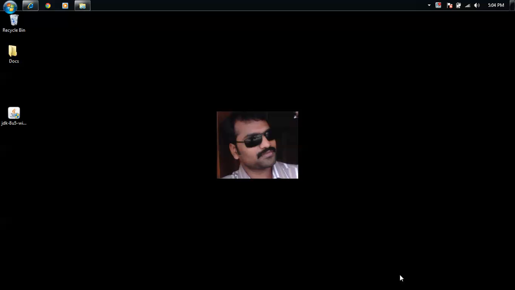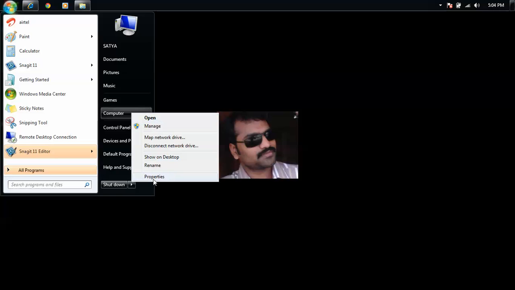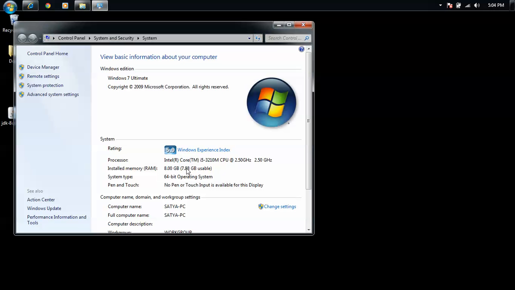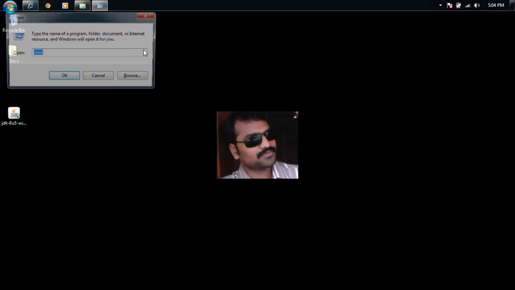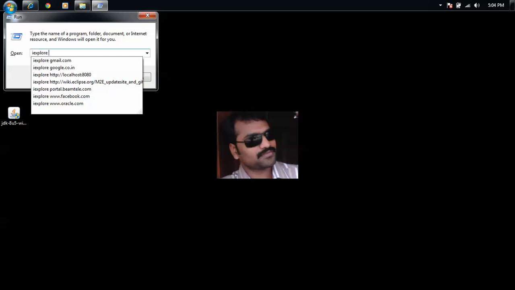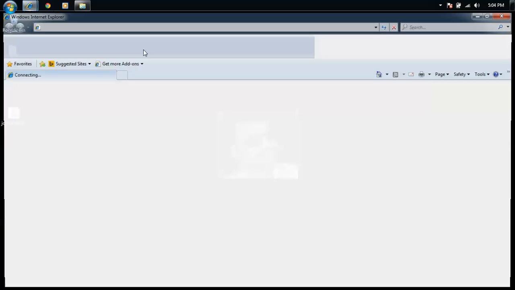To check your PC operating system type or Windows operating system type, click on Start button, right click on Computer, click on Properties, then you can see System Type, 64-bit operating system. So in this PC, I have to install 64-bit JDK. To install 64-bit JDK, let me download 64-bit JDK from the website oracle.com.